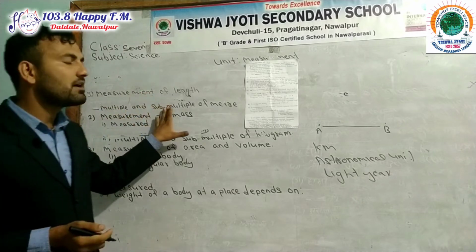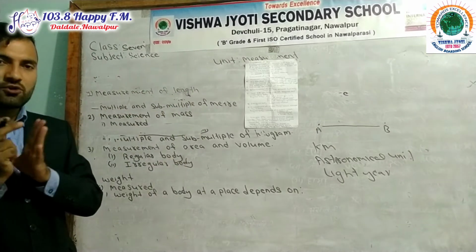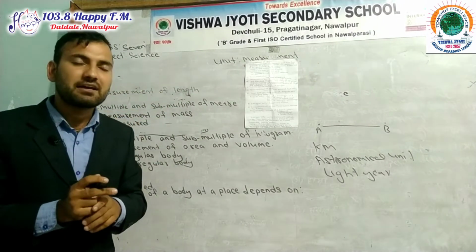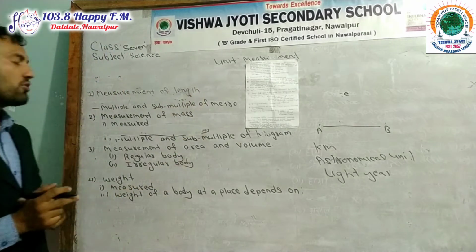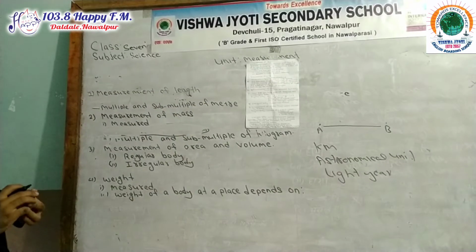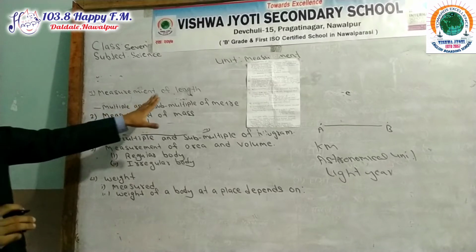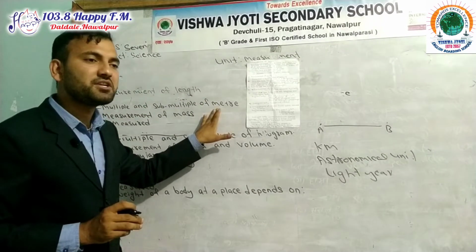What do you mean by sub-multiples of meter? Those units which are smaller than the meter are known as sub-multiples of meter.